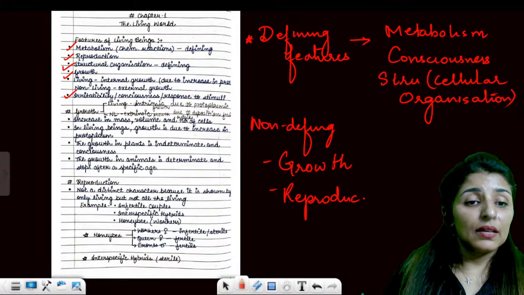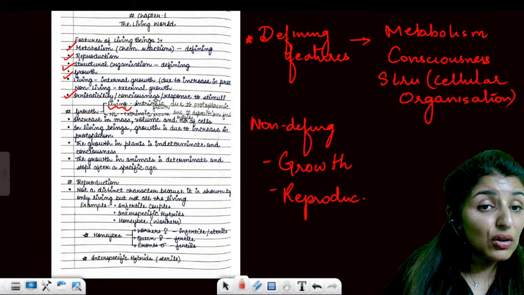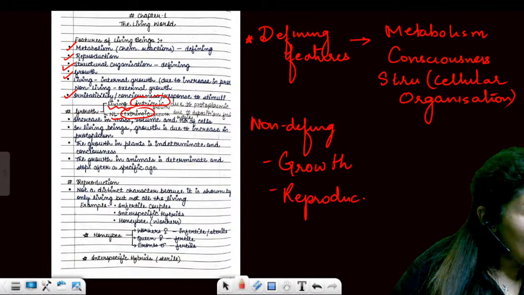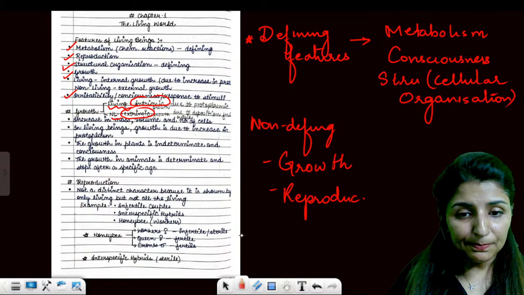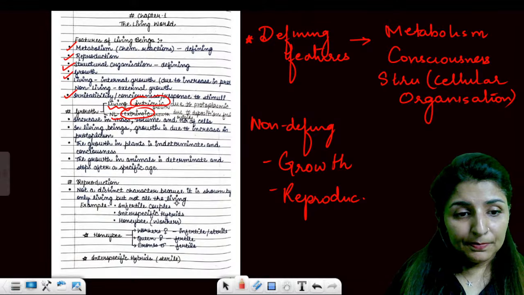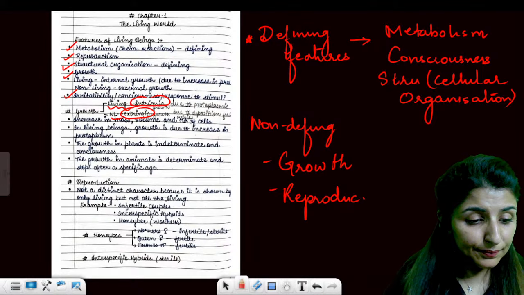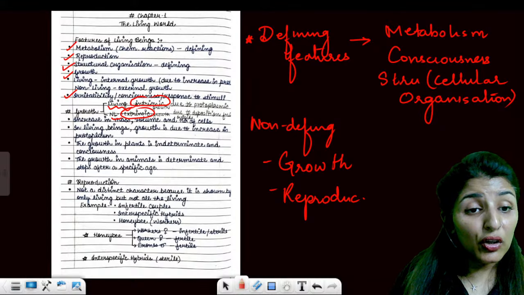Is that clear? Why growth? Because even non-living organisms grow. Living beings grow intrinsically and non-living beings grow extrinsically by absorbing substances from the outer side. Please let me know that these points are clear. Are these points clear to all? Okay.